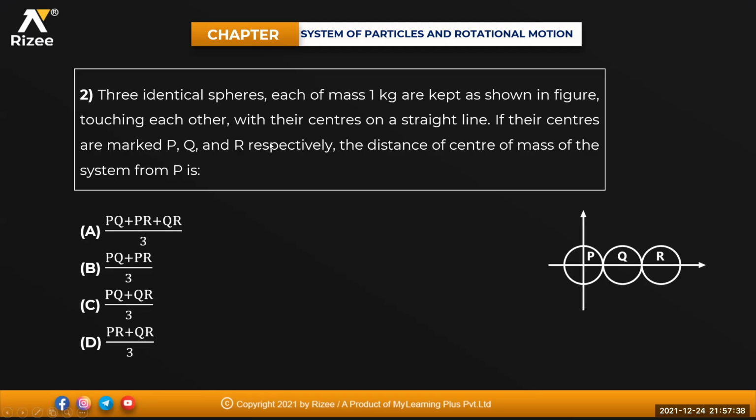Next one. Three identical spheres, each of mass 1 kg, are kept as shown in the figure, touching each other with their centers on a straight line. If their centers are marked as P, Q, and R respectively, the distance of the center of mass of the system from P is how much? Can anyone? Everything is on an x-axis, beta.